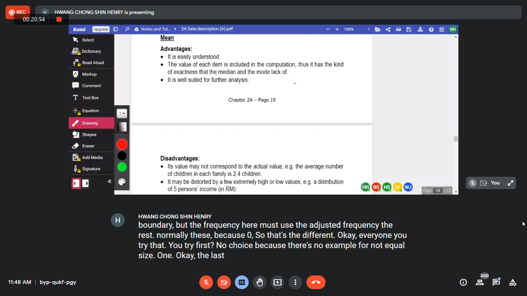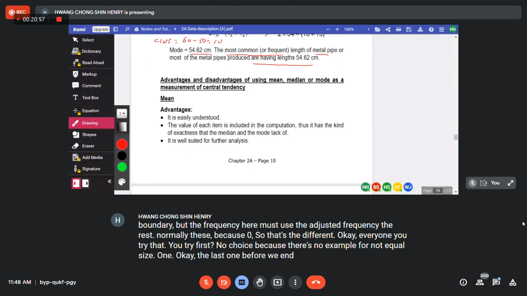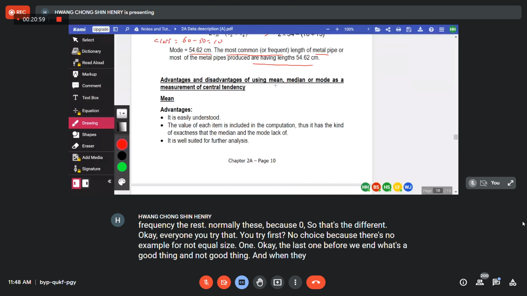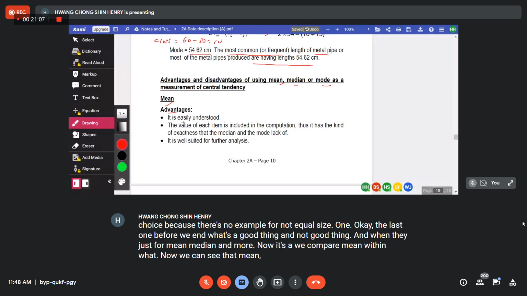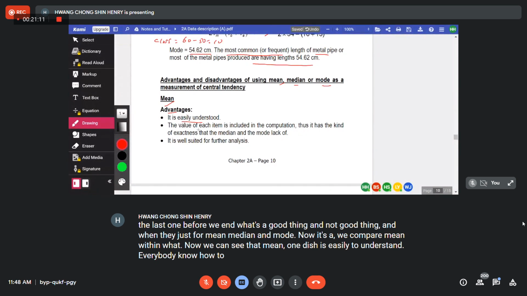Okay, the last one before we end. What are the advantages or disadvantages for mean, median, and mode? Now, as we compare mean, median, and mode, we can see that for mean the advantage is it is easy to understand. Everybody knows how to calculate mean, right? Plus and divide.